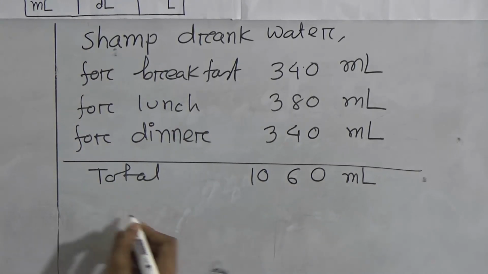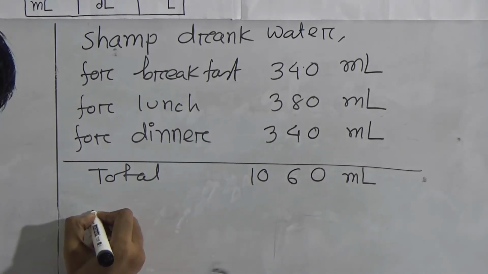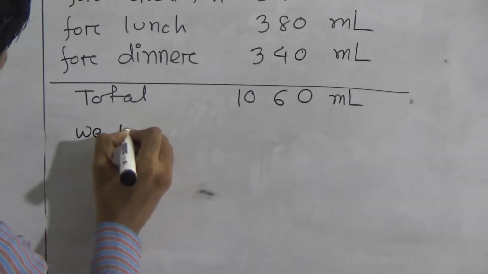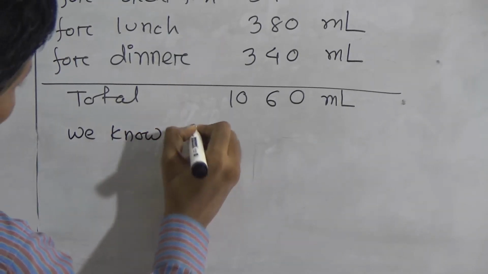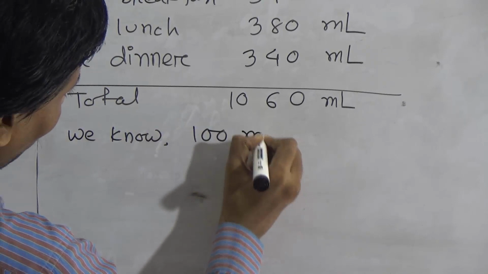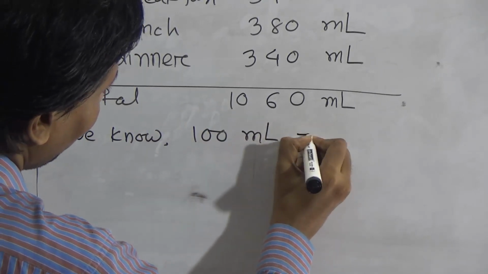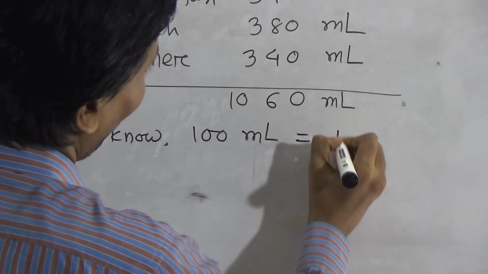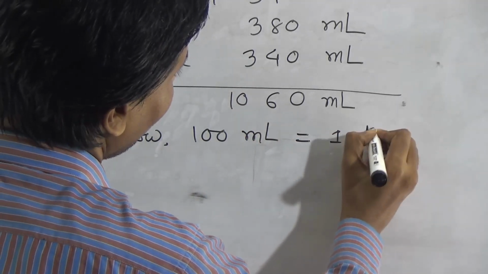Look, we know 100 milliliter equals 1 deciliter.